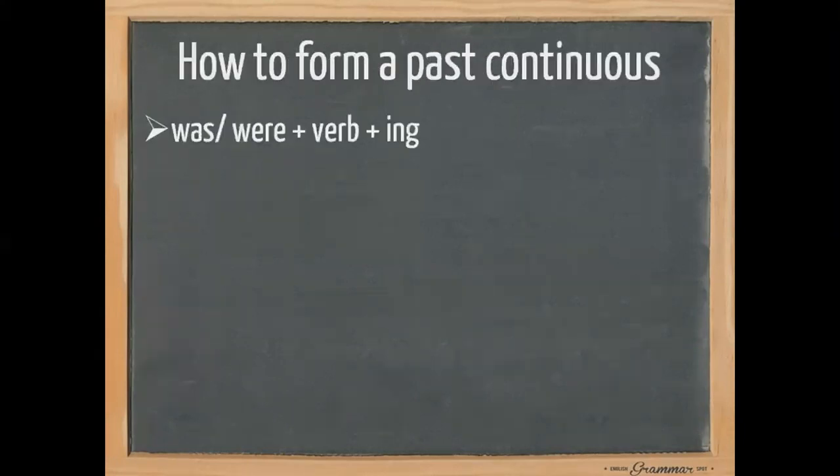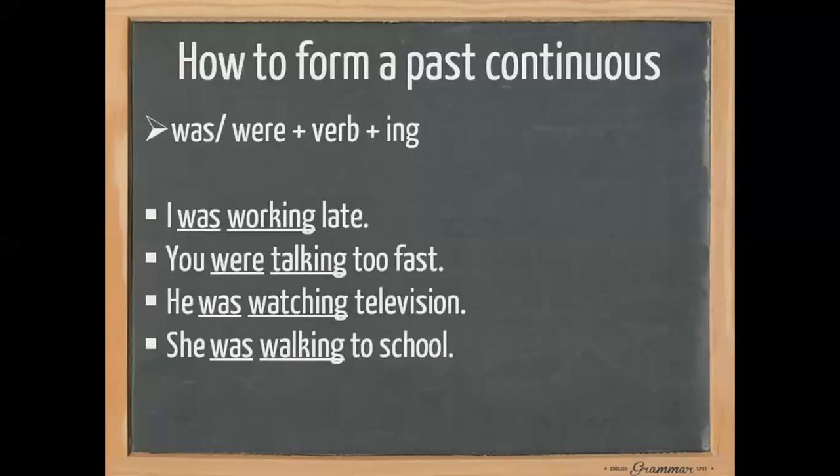How to form the past continuous. According to the rule, we use the past tense of the verb to be, so we use was or were plus the base form of the verb plus ing. We have many examples. As you can see, in the beginning, we use the subject: I, he, she, it, we, you, they, okay? Then we use was or were. Then we need the verb, which is the base form, plus ing. Then we need the complement, then a full stop. I was working late. You were working too fast. He was watching television. She was walking to school.